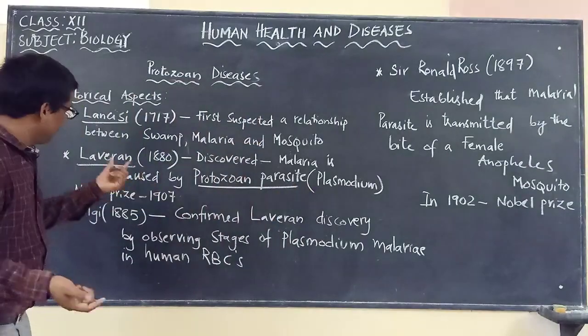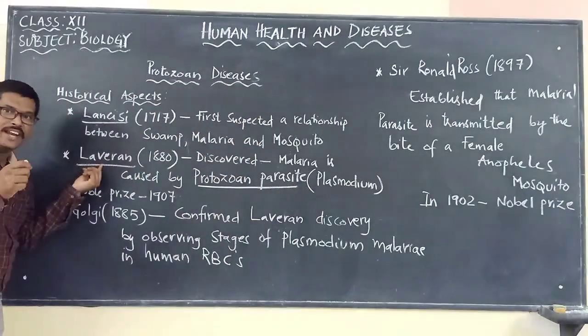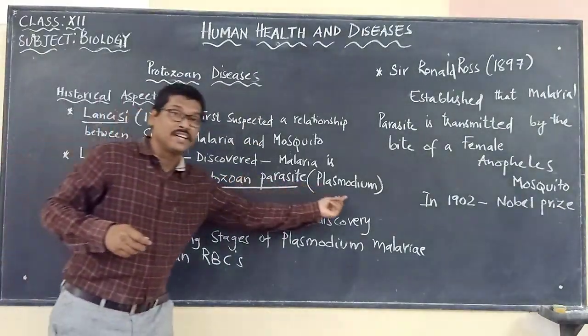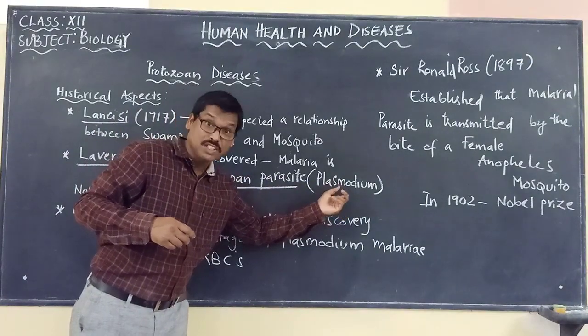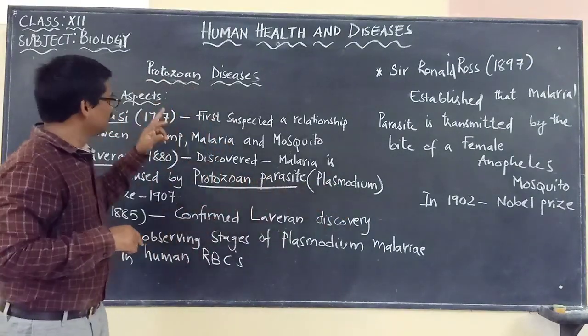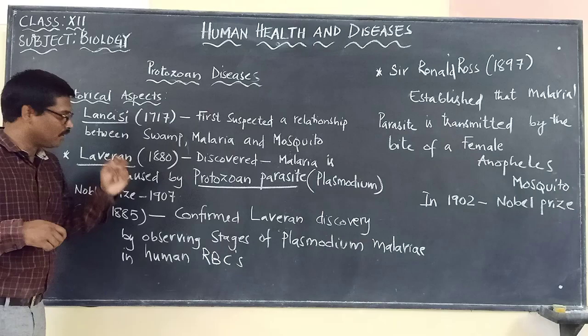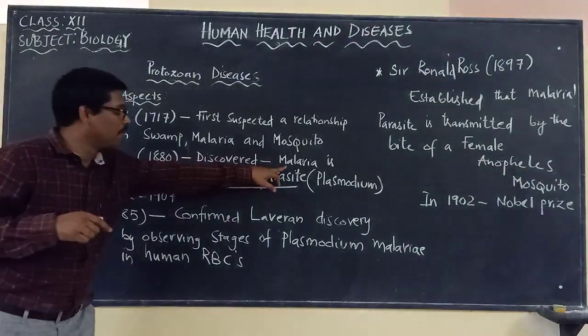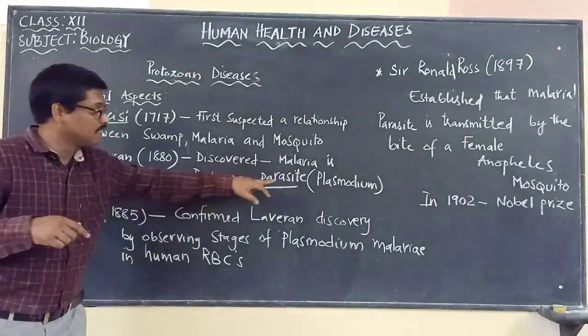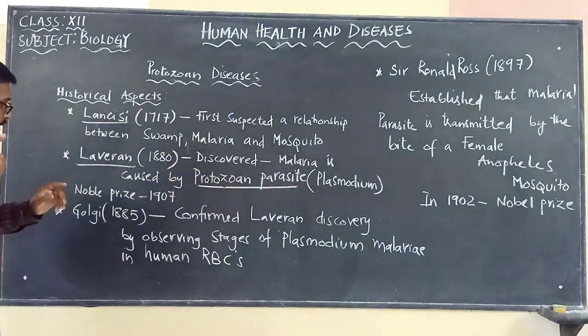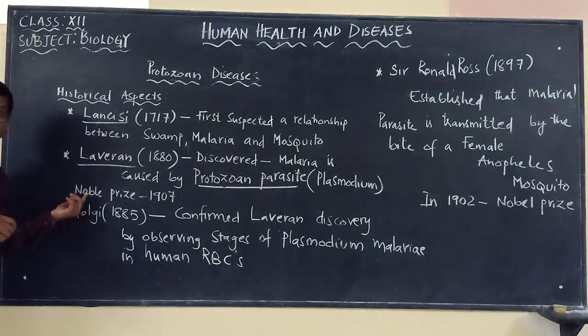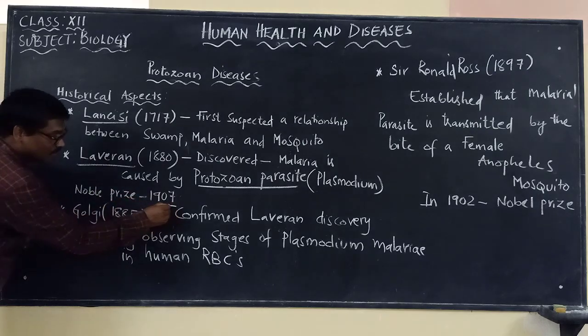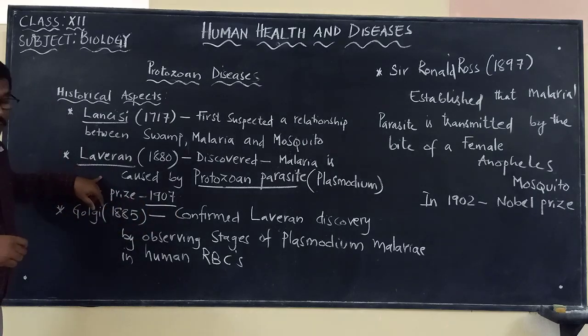In fact, Laveran is the one who discovered the protozoan called Plasmodium, which is causing the disease malaria. For which he was awarded the Nobel Prize in the year 1907.